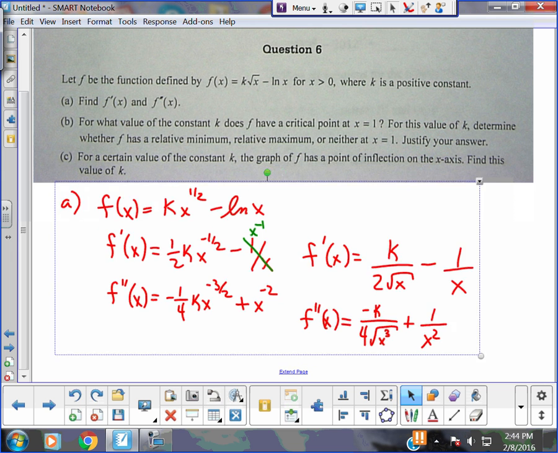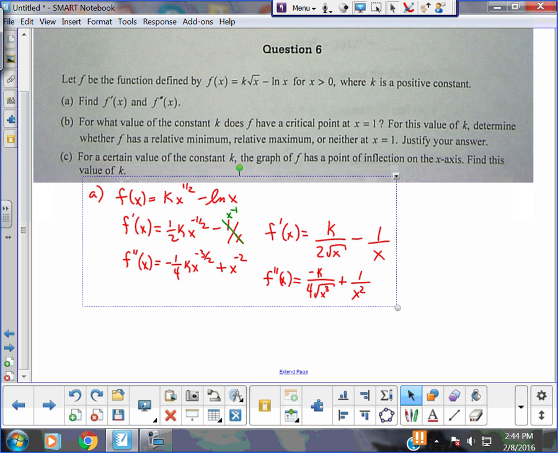All right? So again, every time you get these, my challenge to you is only spend 15, 20 minutes. You should do this in 60, 70, 90 seconds. So you should have 7 minutes left right now. For the next question, for what value of the constant k does f have a critical point at x equals 1? For this value of k, determine whether f has a relative max, relative min, or neither at 1. Justify your answer. All right, let's just start with the first sentence.